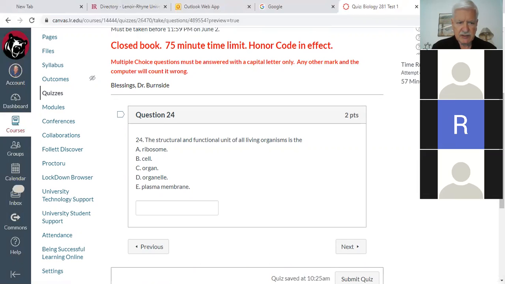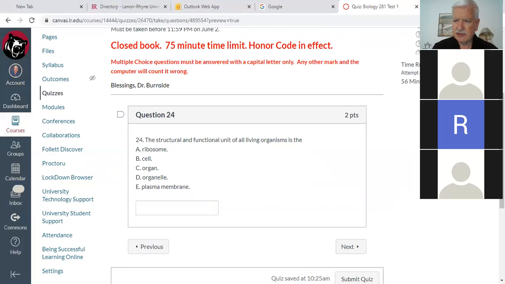What do you think, Roxana? The B, cell. B, cell, correct. The structural and functional unit of all living organisms is the cell. Okay, good job. Good job.